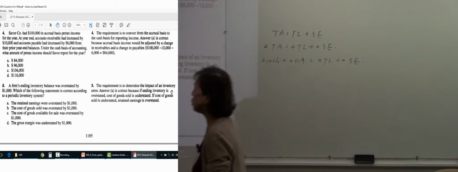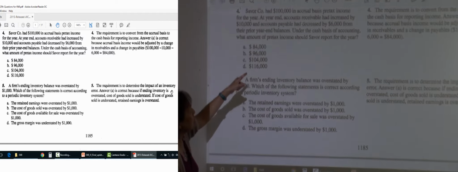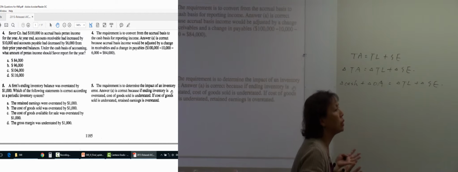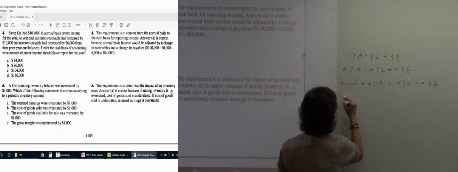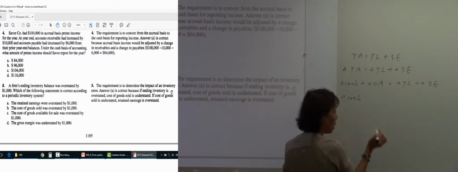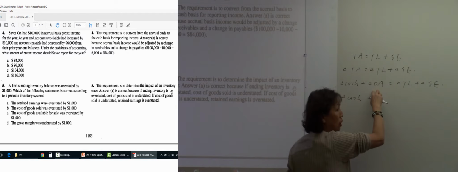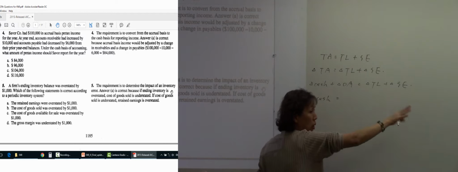Because the question gives you the accrual amount and is asking for the cash amount, we put the cash amount on one side of the equation, and move the other items to the other side.